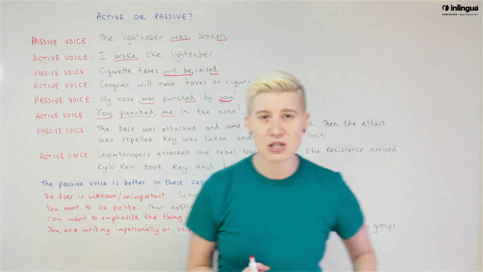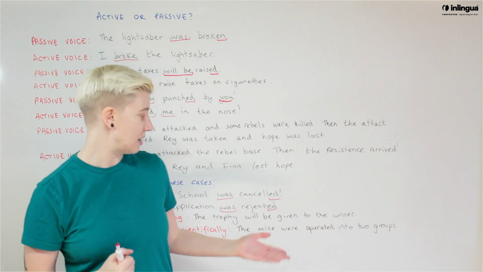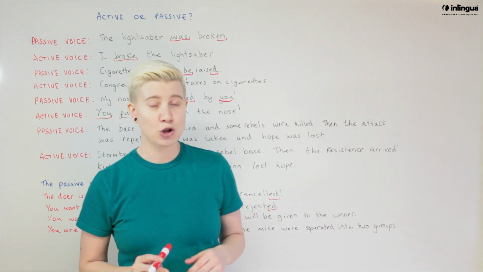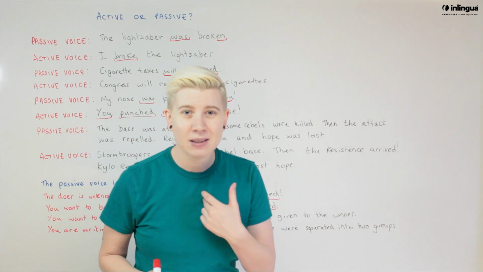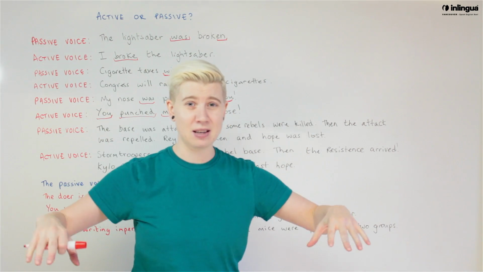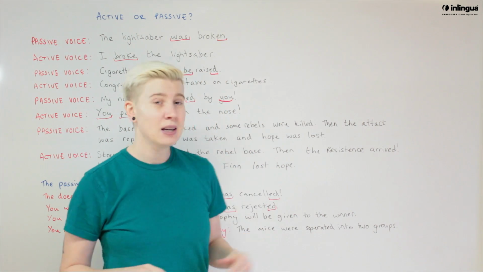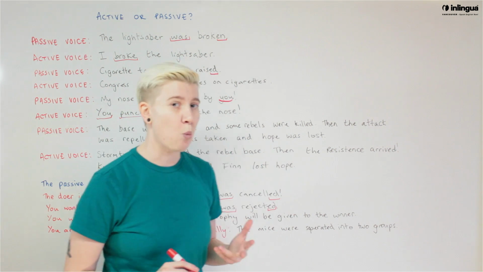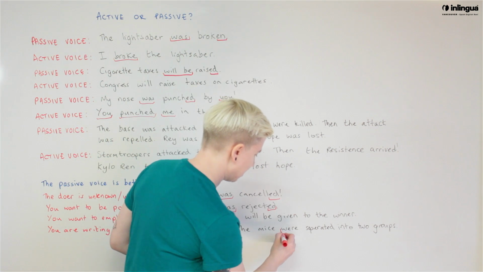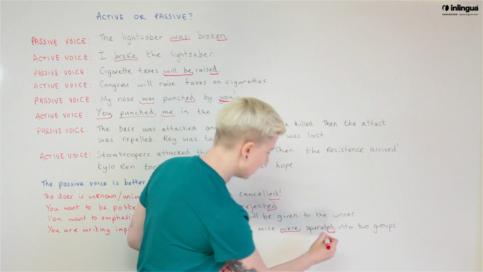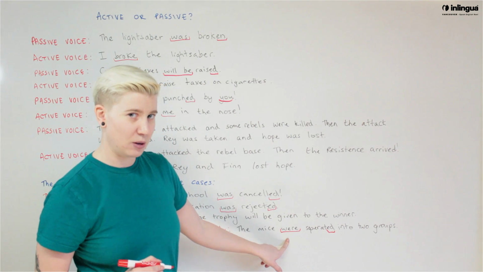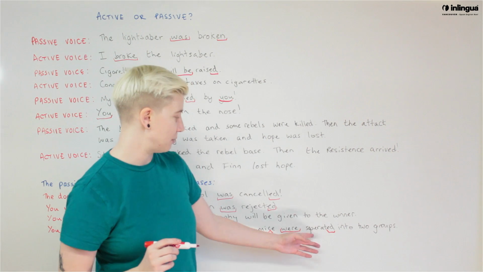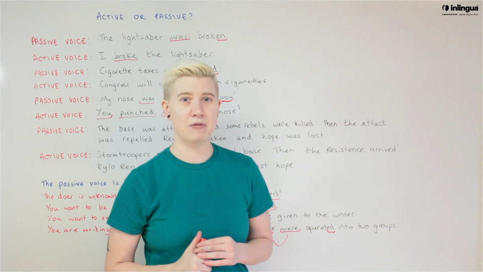So here's an example of a scientifically written passive voice sentence. The mice were separated into 2 groups by me. I was doing an experiment and I separated them into 2 groups. But this sounds way more professional, way more scientific. The mice were separated. So you'll notice were instead of was. Why are we using were? Because mice is a plural, so we have to use the appropriate form of the verb.